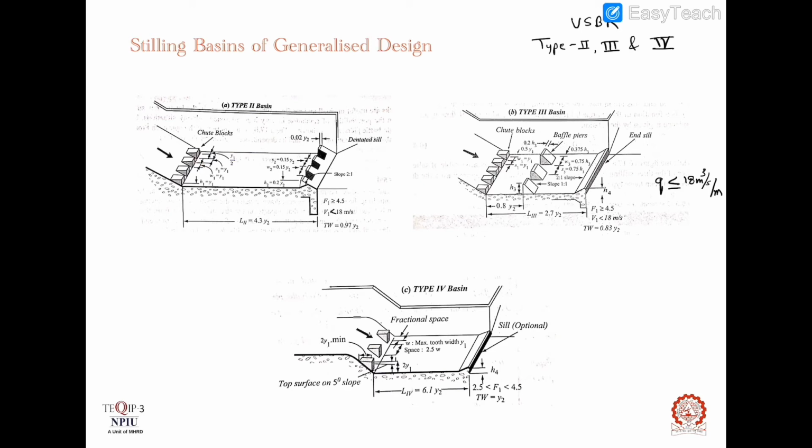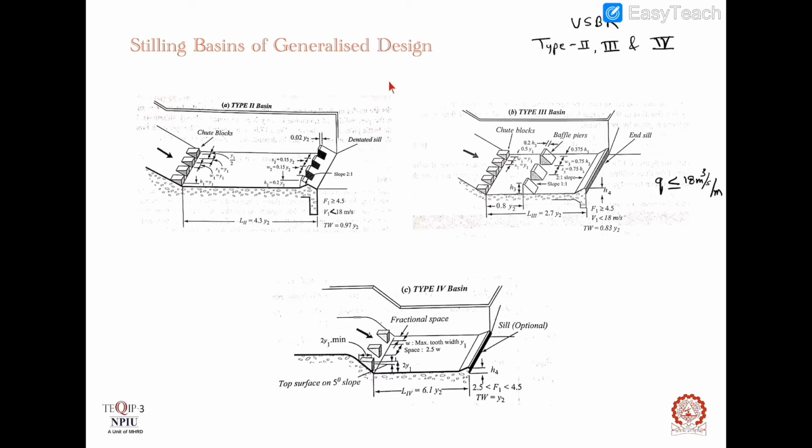Next is baffle piers. These blocks are also known as baffle blocks and floor blocks. These are specially shaped blocks placed in one row in the middle region of the stilling basin. They offer resistive force to the high velocity incoming flow and assist in creating a forced hydraulic jump within the basin over a wide range of flow parameters.